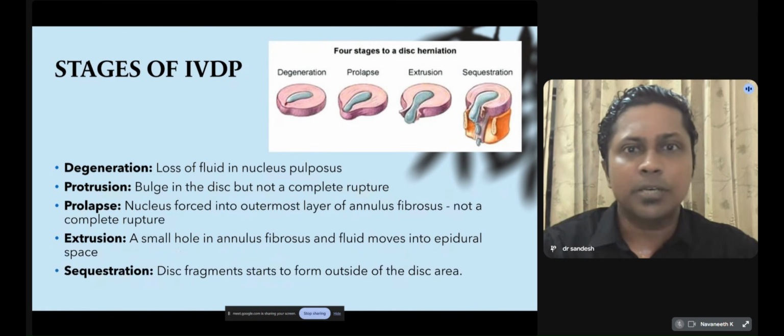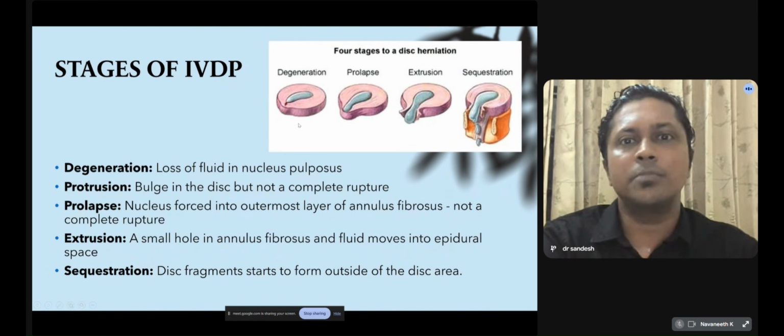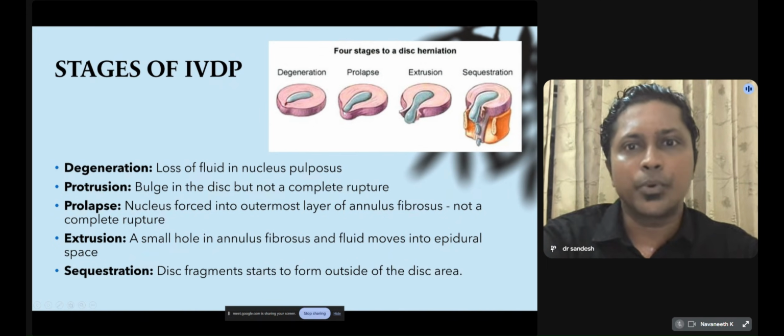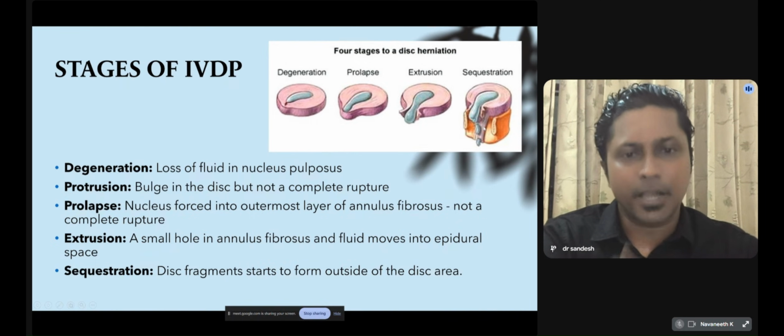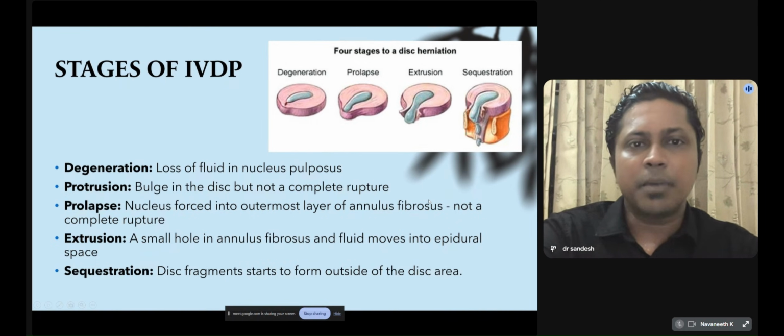Stages of disc prolapse include the stage of degeneration, that is, there is a loss of fluid in the nucleus pulposus. This leads to protrusion, where we can see a small bulge, this prolapse, and then extrusion, when this comes out of the outer ring, and sequestration, when the disc fragment is inside the spinal canal.